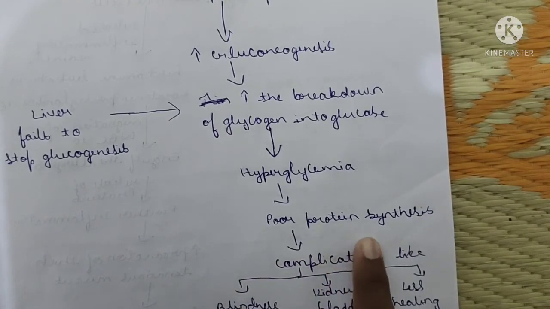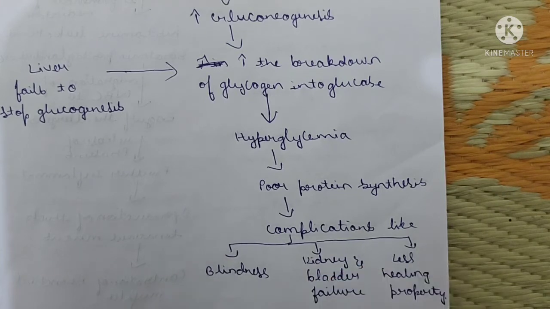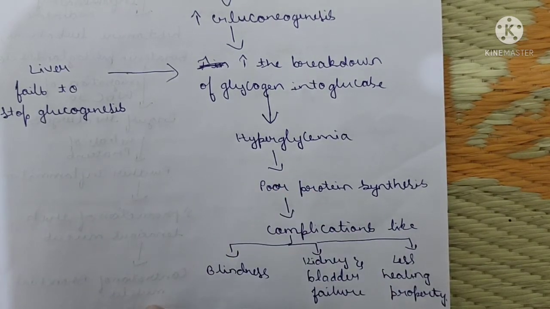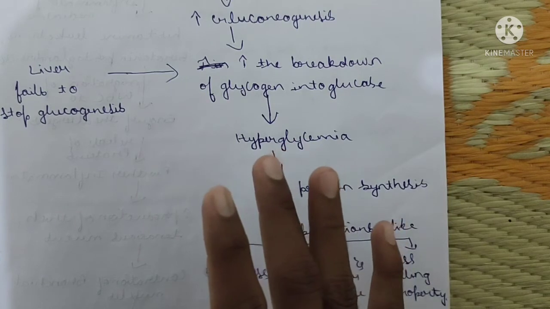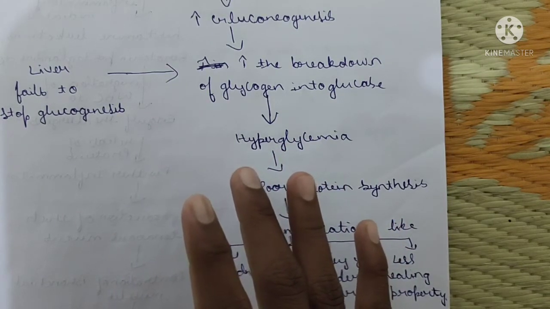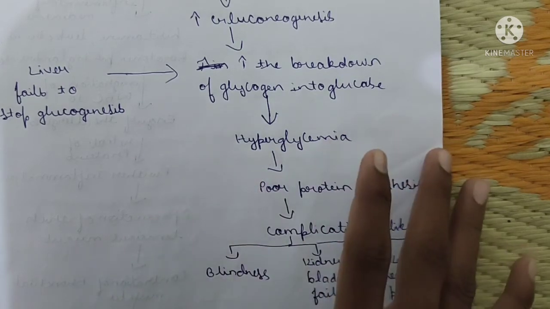Hyperglycemia leads to poor protein synthesis. That leads to complications like blindness, kidney and bladder failure, and poor healing. Further complications lead to gangrene, such as leg gangrene and different types of gangrene. Gangrene means the part which was affected, or the part to which blood is not supplied. The blood is not supplied to that part.